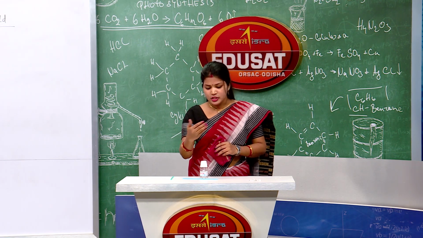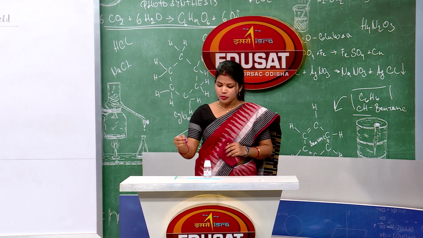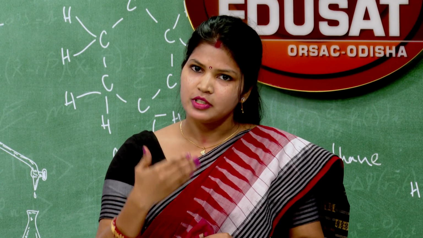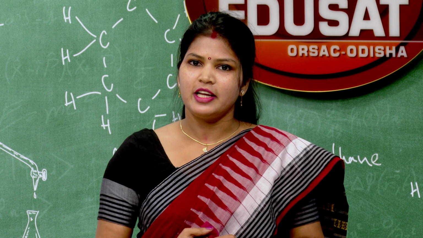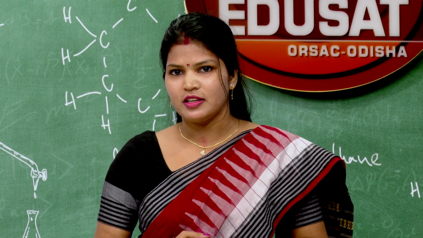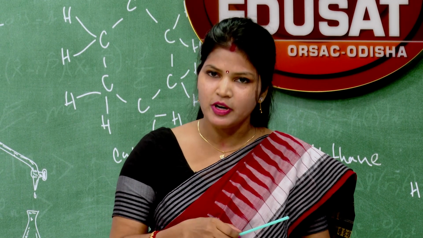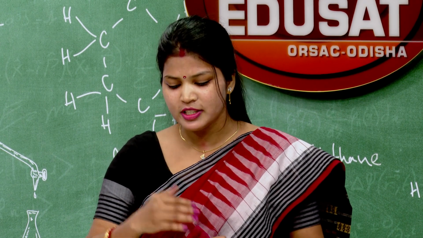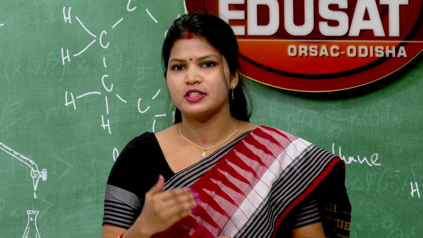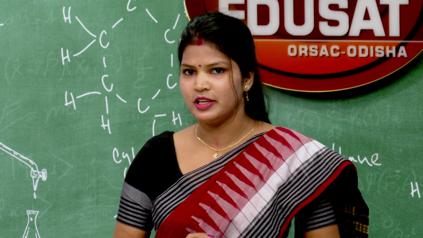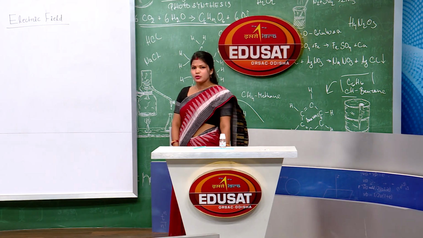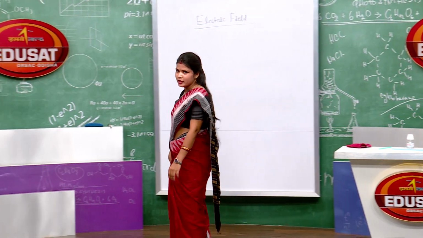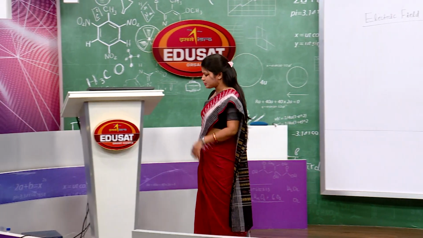So, around the charged straw, when I bring another straw, due to the region of the first straw, the electric field is created, and when I take it away from the first straw, then the force cannot be felt. So, this region around the first straw is called electric field. Now, let us know more about fields. What is field? What are the types of fields? Let us know that.